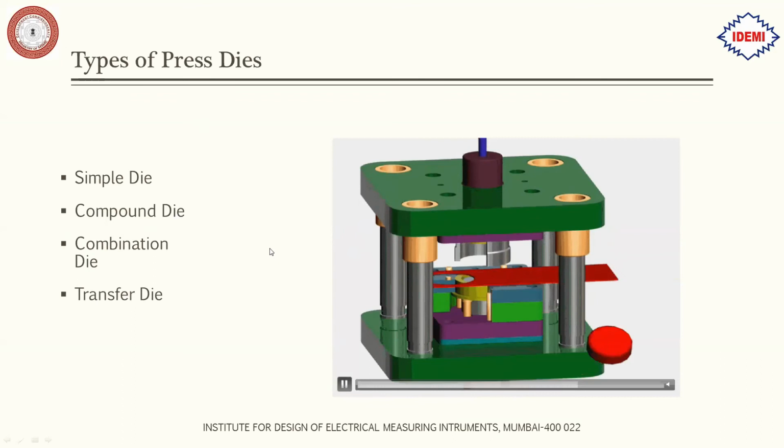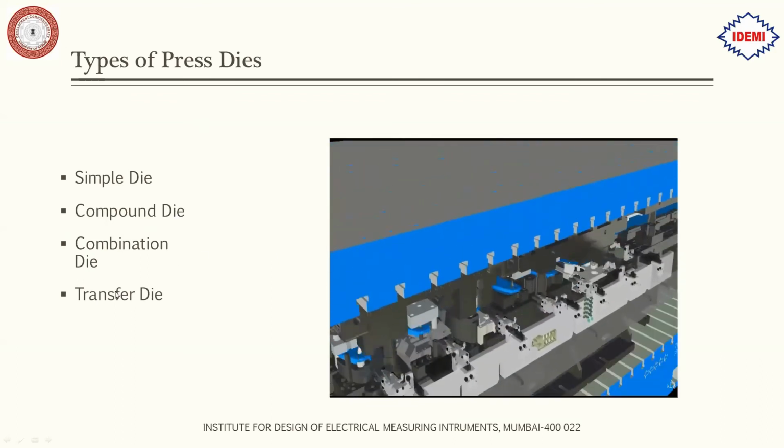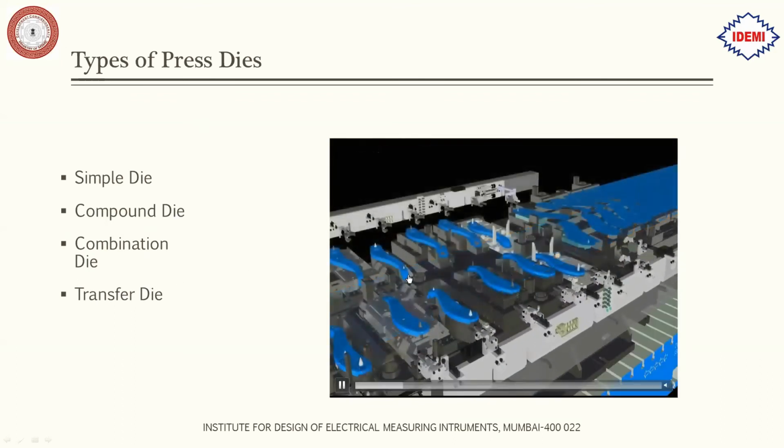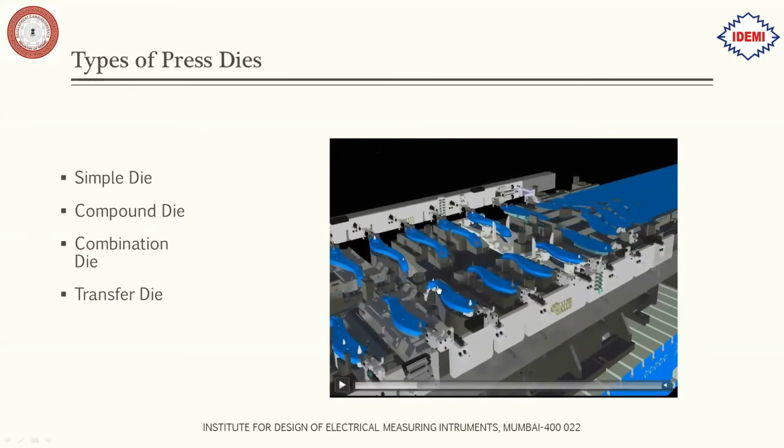Then we have transfer dies. Here in transfer dies, unlike in a progressive die where the component is connected to the strip till the end, that is not the case. If you see over here, there are pneumatic arms at each station. What it does is it picks the component from that station and drops it to the next station. That is why it is called the transfer die. Here the component is not connected to the strip.